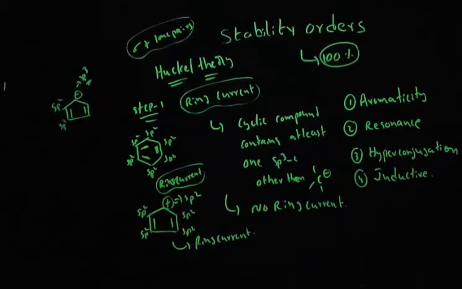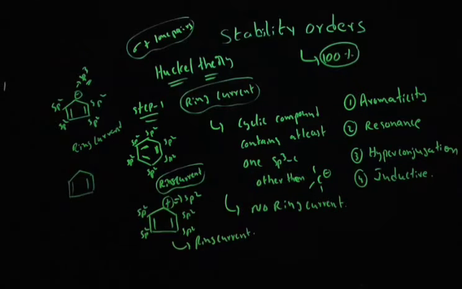The rule says the compound contains at least one sp3 carbon other than carbanion. This one is sp3 but it belongs to the carbanion, so no need to worry about it; it is also going to be involved in resonance. As a result, this compound also contains ring current. Consider one more example.